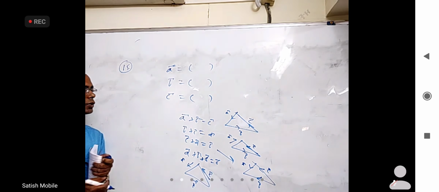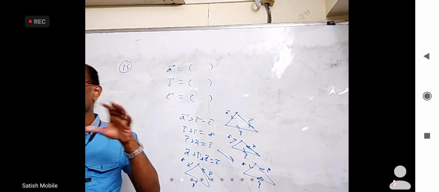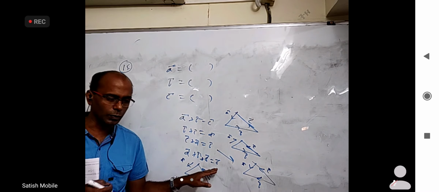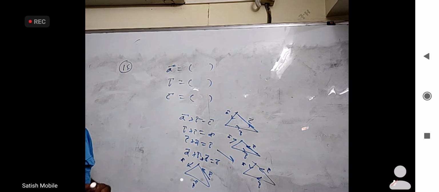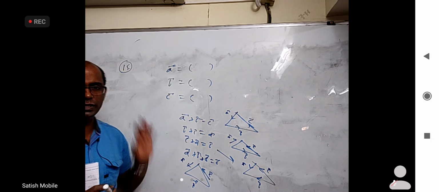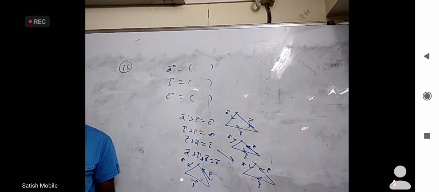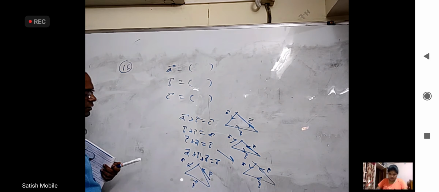So if three vectors are given and you want to know whether they form sides of a triangle or not, you add all three of them. If you get 0 bar, they are forming a triangle like this. Add these two, see whether it is equal to this. If that is not working out, add these two, see whether it is equal to this. If that is not working out, add these two, see whether you are getting this. Any one of these four, they form sides of a triangle. Is that point clear, everyone? Vertices are given differently. I am talking about when sides are given.